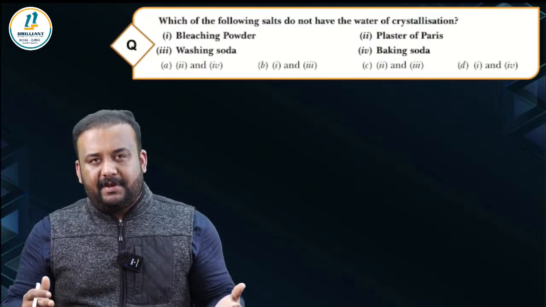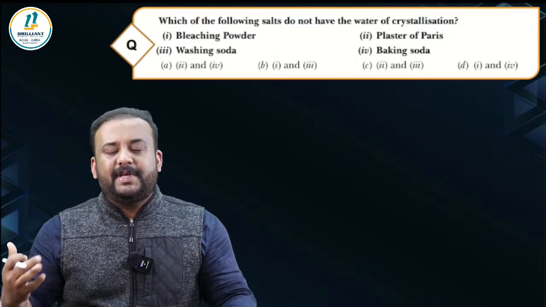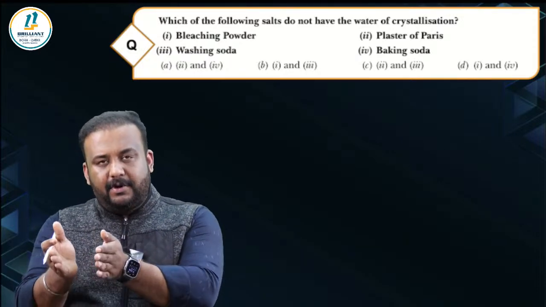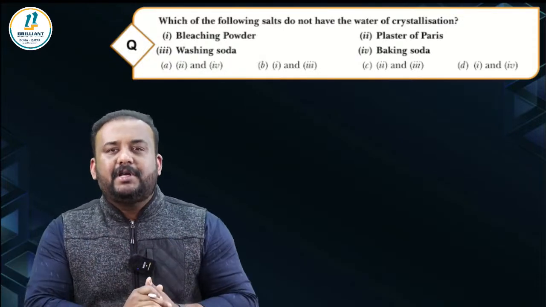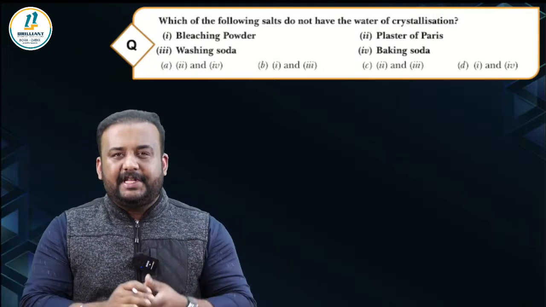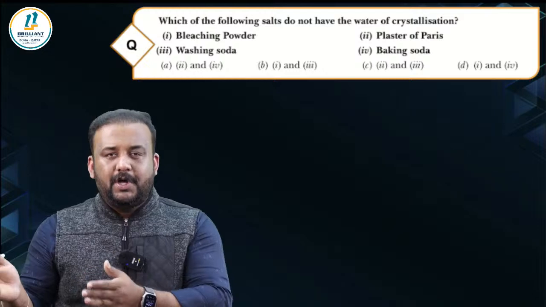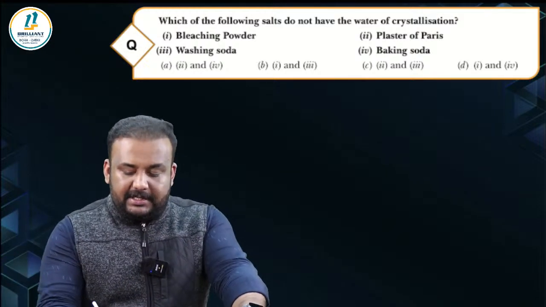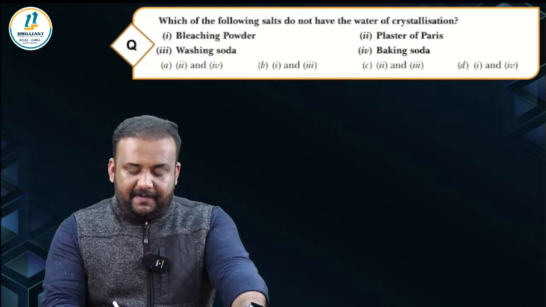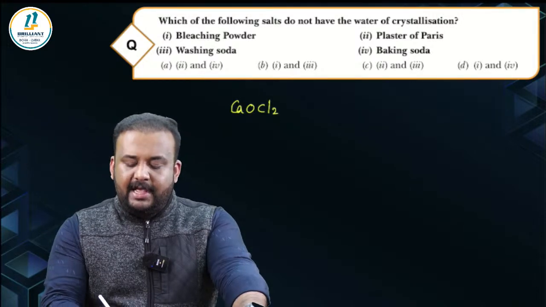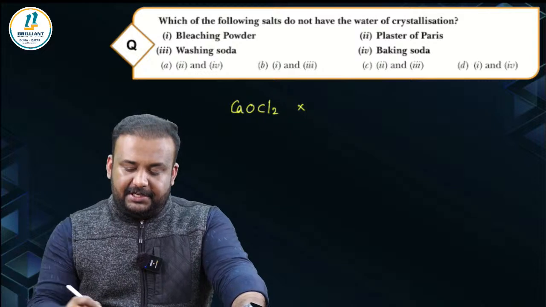For example, if you take copper sulfate, CuSO4, in one formula unit, that is 1 CuSO4, there will be 5 units of water present in it. So the formula of the crystallized form of copper sulfate is CuSO4.5H2O or copper sulfate pentahydrate. Like that, there are plenty of salts. So first they have given bleaching powder. You know that bleaching powder is calcium oxychloride. It doesn't have any water of crystallization.